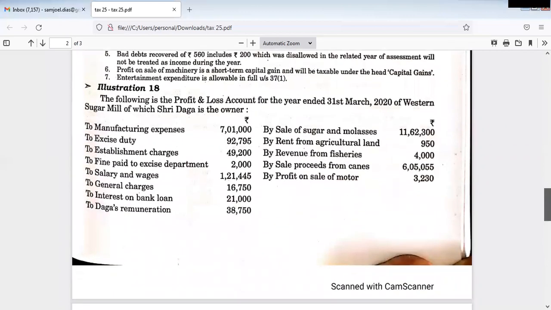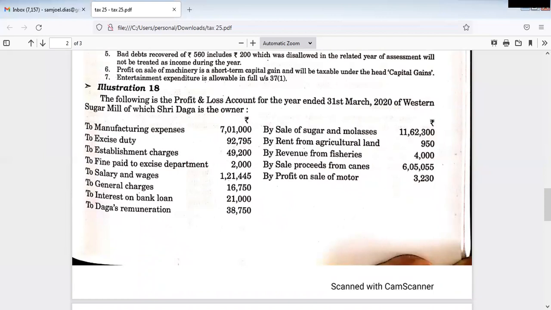Then rent from agricultural land. It is not related to business, so it will fall under agricultural income. Revenue from fisheries is also not related to business, so it will be included in the agricultural income.